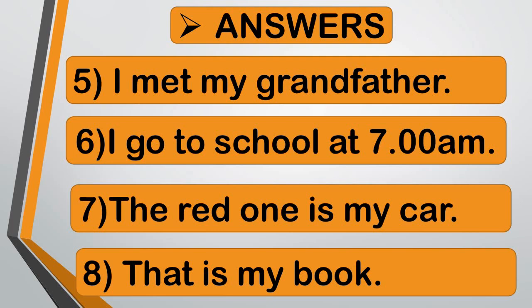Which one is your car? The red one is my car. Children, in this example, someone is asking for a choice, and for choice we use the word which. Which one is your car? Whose book is this? That is my book. Children, in this example, someone is asking for the owner of the book, and for ownership we use the word whose. Whose book is this?